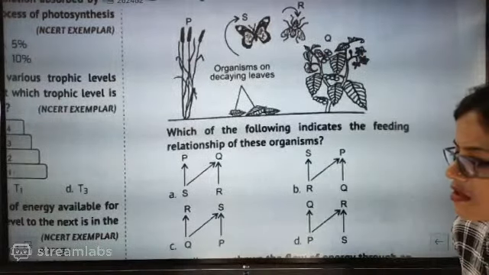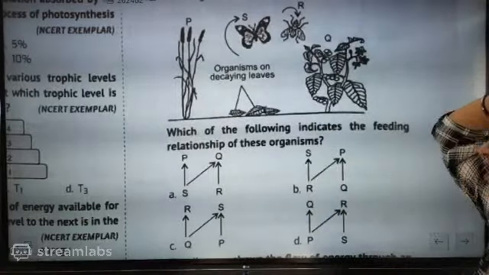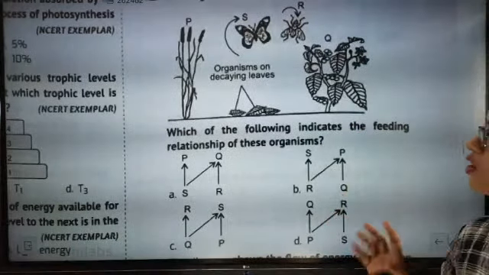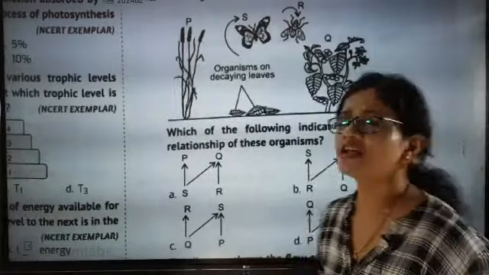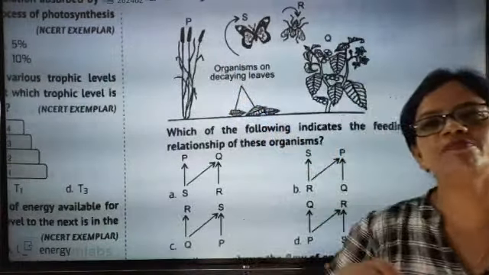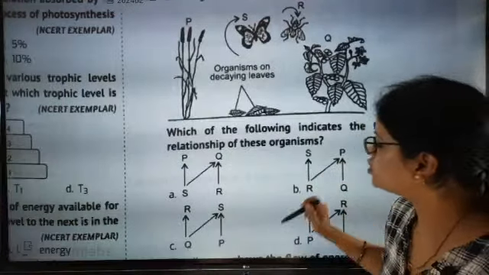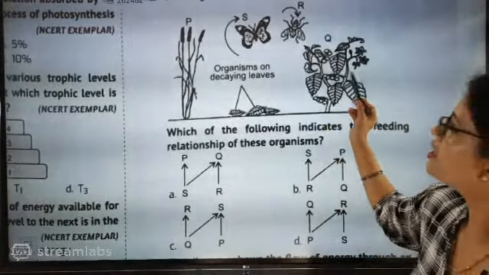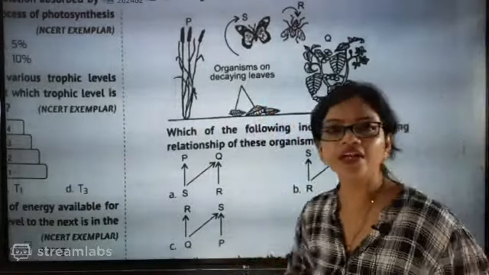Now look here. Next is, which of the following indicate the feeding relationship of these organisms? You have to start from the one which is exactly in the lower level, and after that the one which is connected to the lower level. So first level will be P. Now on P, who is exactly going to come? Q is also there, so which one is going to be connected? So connectivity lies like this.